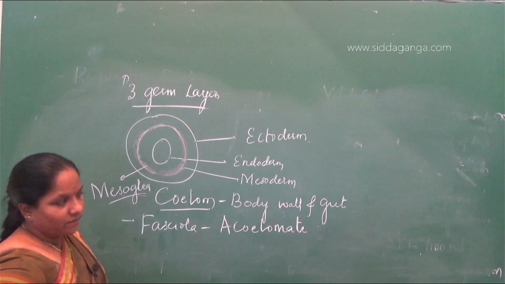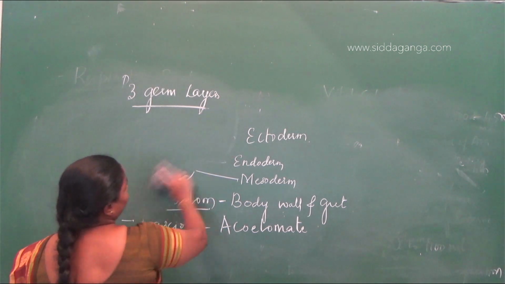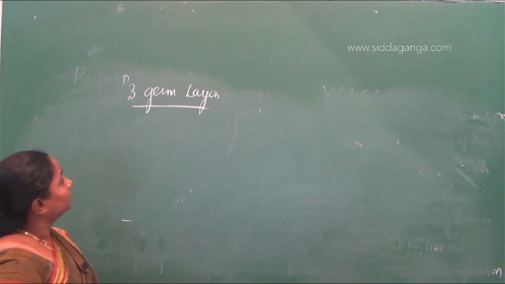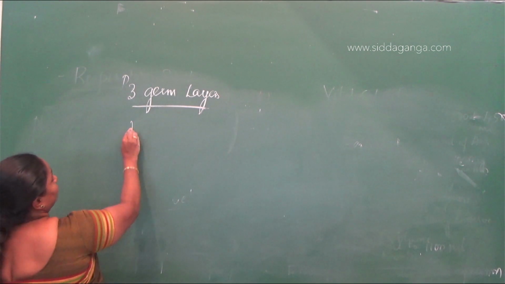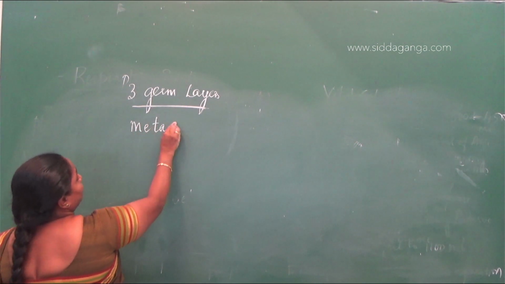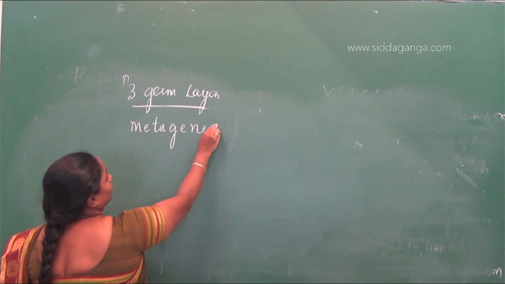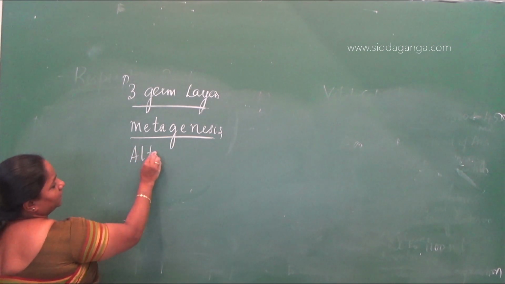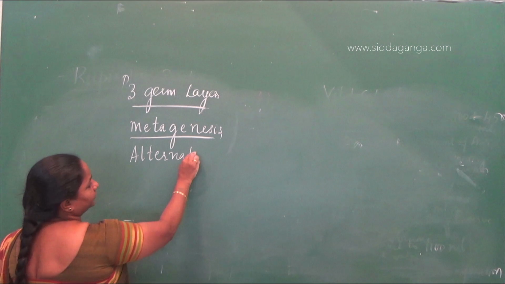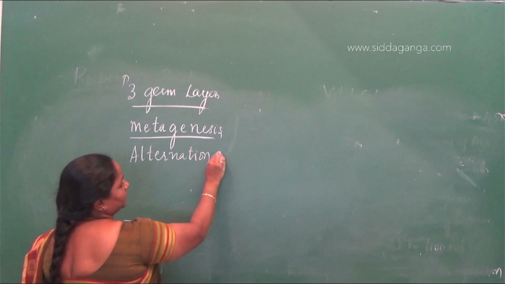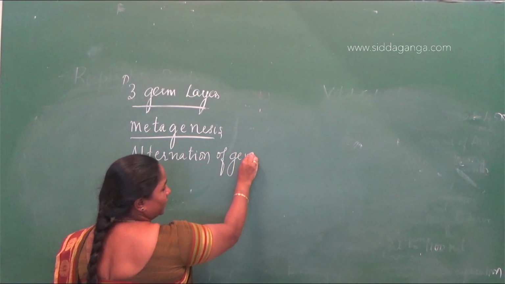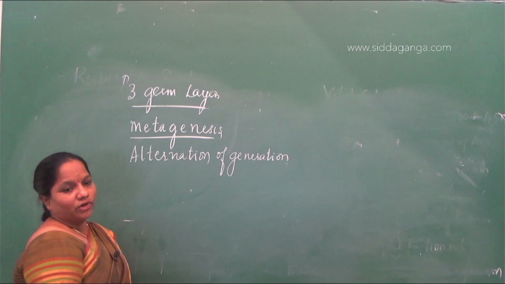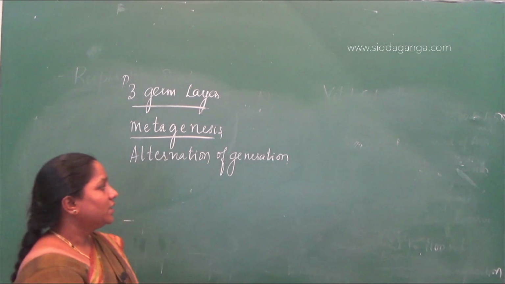You should know what metagenesis is. When you read the phylum Coelenterata, we come across the word metagenesis. Metagenesis is also called alternation of generation. What is alternation of generation? Asexual body forms convert into sexual forms.